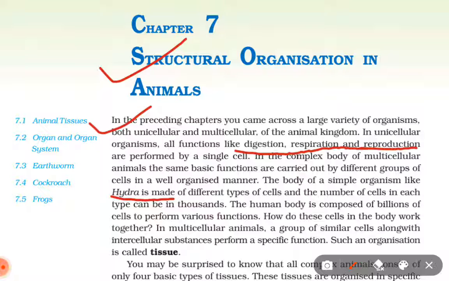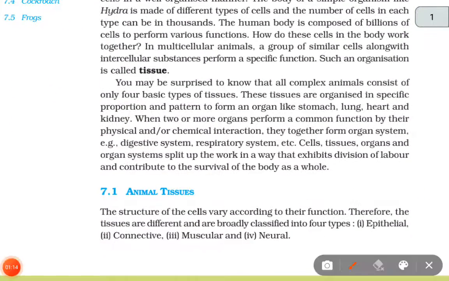In multicellular animals, a group of similar cells along with the intercellular substances perform a specific function. Such an organization is called tissue. You may be surprised to know that all complex animals consist of only 4 basic types of tissues. These tissues are organized in a specific proportion and pattern to form an organ like stomach, lung, heart, and kidney.